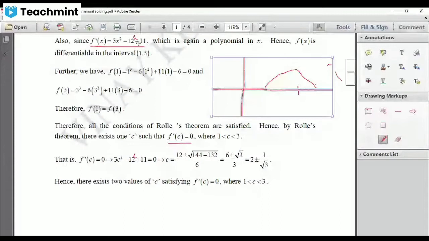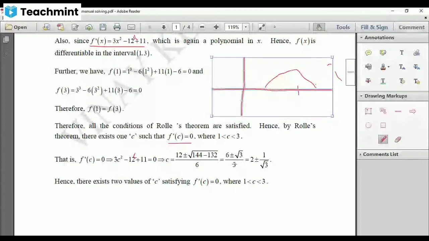So this implies, now find out c using the Sridhara formula. Minus b, here minus b is minus 12, so minus into minus gives plus 12, plus or minus square root of b square, that is 12 square, which is 144, minus 4ac, 4 into 11 into 3, divided by 6. Or you'll get 12 plus or minus square root of 12. And 12 can be written as 4 into 3. If I take out 4 outside, that becomes 2 root 3, and I'll take out 2 outside. So you'll get 6 plus or minus root 3, and 2 cancels with the denominator, so you'll get 6 plus or minus root 3 by 3.